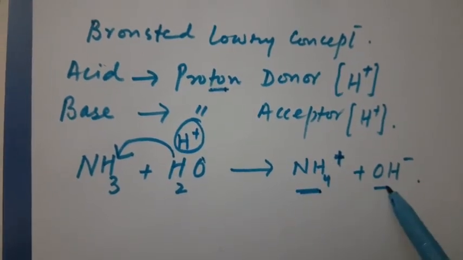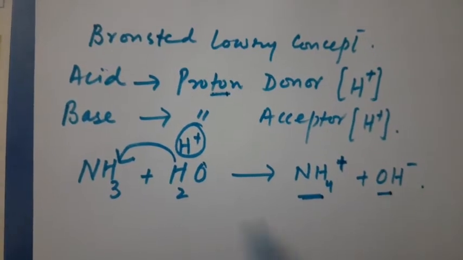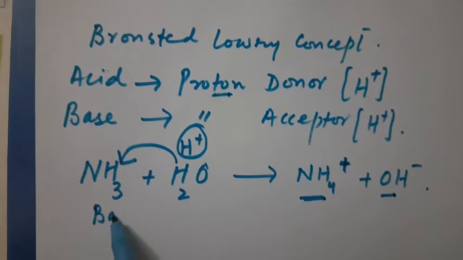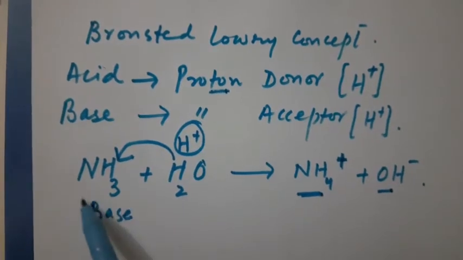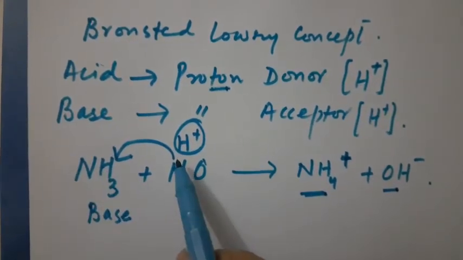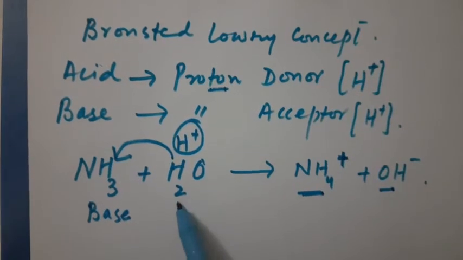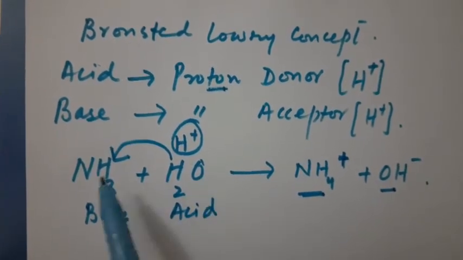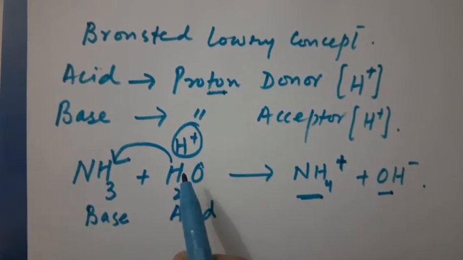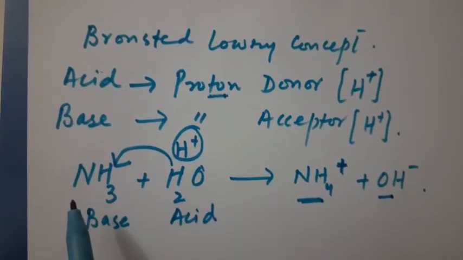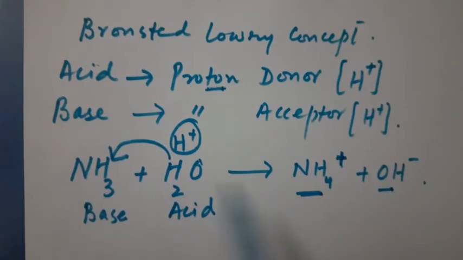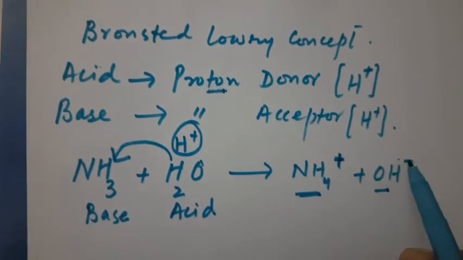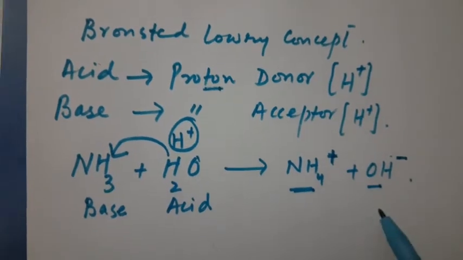On the other hand, we have OH-. So here, ammonia is what? Ammonia is a base, because this species has accepted the proton from the water, and water is an acid which has donated the proton to the NH3, right? So that's why this species got the positive charge and this got the negative charge.